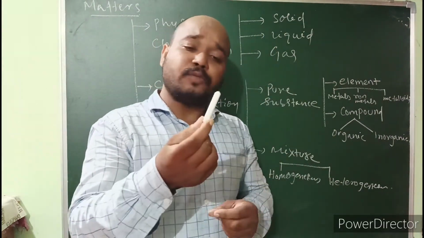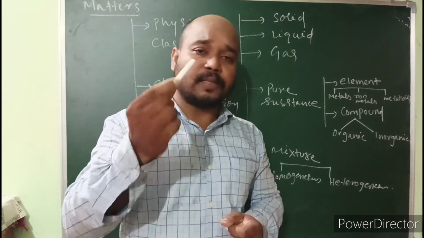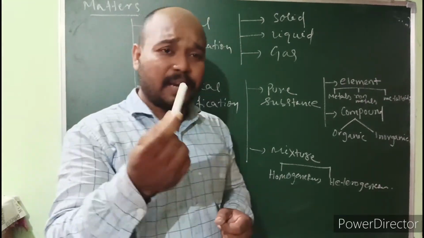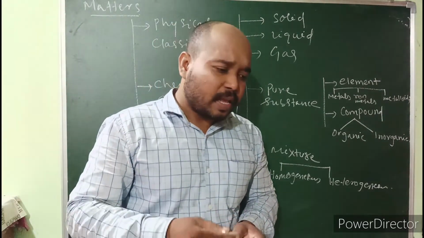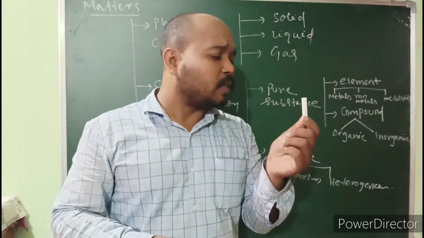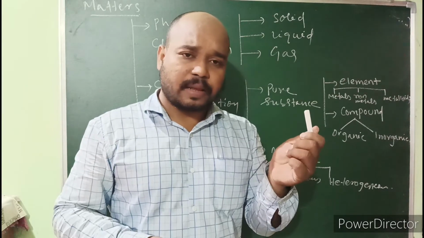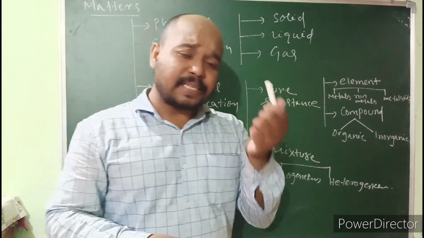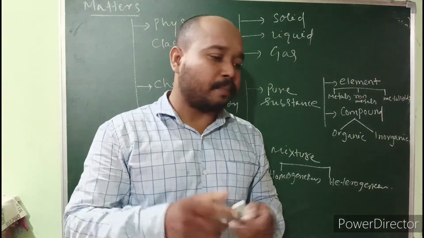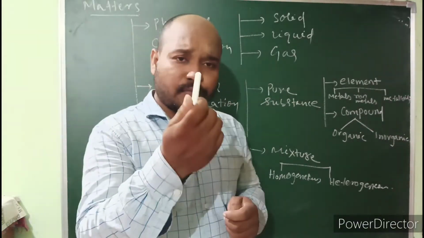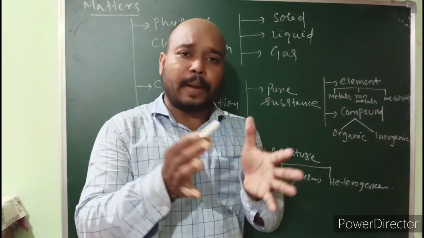Now, as we know, this matter consists of tiny particles, and those particles are called atoms or molecules. If something has atoms and molecules, there is a possibility that there may be some force of attraction between them. And we know that solid has a fixed volume, they are compact.